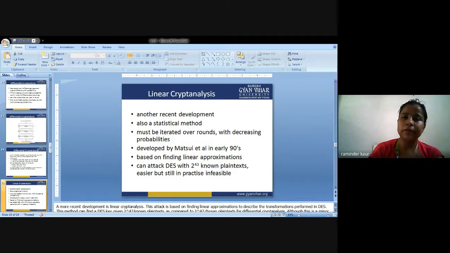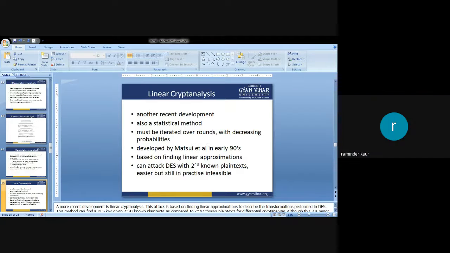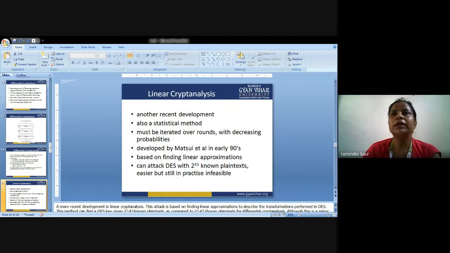It is based on approximations, that is, affine approximations. If you have studied this term in maths, in the first or second semester, it is part of geometry, where affine approximations or affine transformations come in.